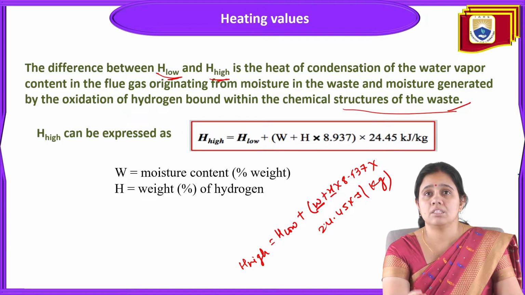So the difference between the heating value at low and at high is the heat of condensation of the water vapor content in the flue gas, originating from moisture in the waste and moisture generated by the oxidation of hydrogen bonded within the chemical structure of the waste. That's why the higher heating value is equal to the lower heating value plus (W plus H times 8.937) times 24.45 kilojoule per kg. W represents the total moisture content, H represents the weight percentage of hydrogen.